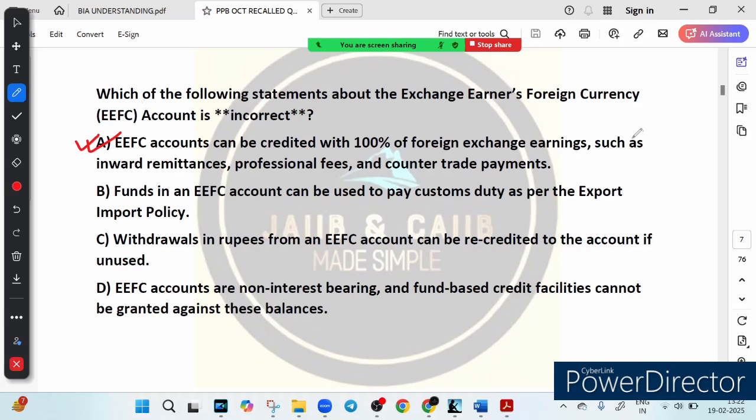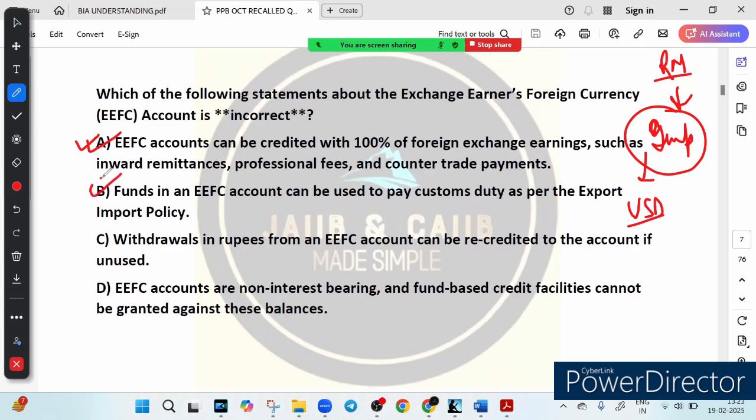Let's take an example. Imagine an importer who imports some raw material. If this importer has dollars in their EFC account, they can directly pay customs duty for the import without converting into INR. That is the point. Since EFC funds can be used to pay customs duty, option B is correct.